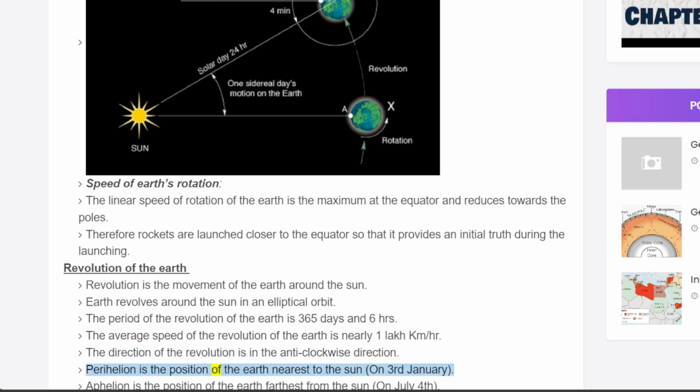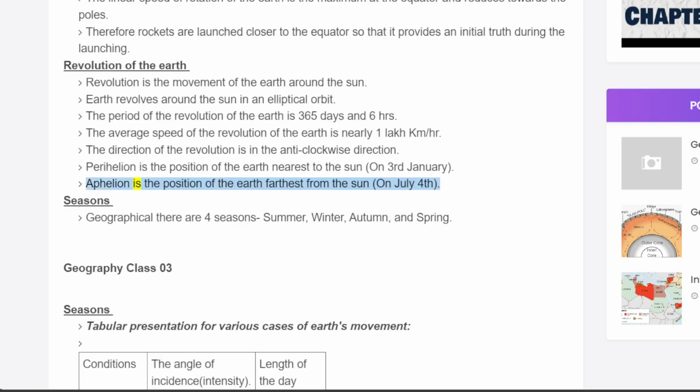Perihelion is the position of the Earth nearest to the Sun, on the 3rd of January. Aphelion is the position of the Earth farthest from the Sun, on July 4th. Seasons. There are 4 seasons: summer, winter, autumn, and spring.